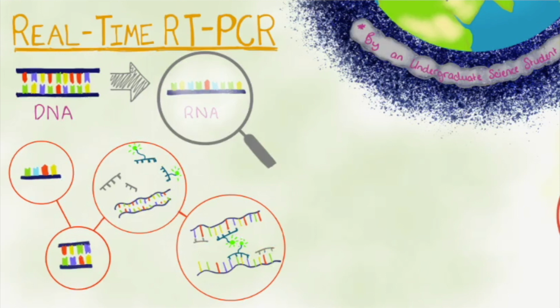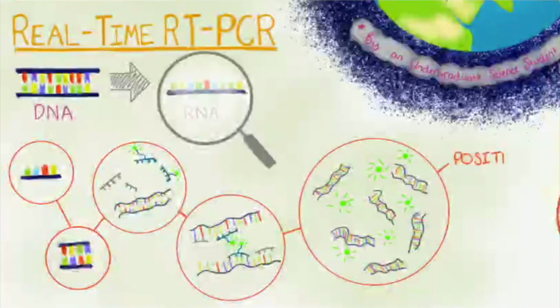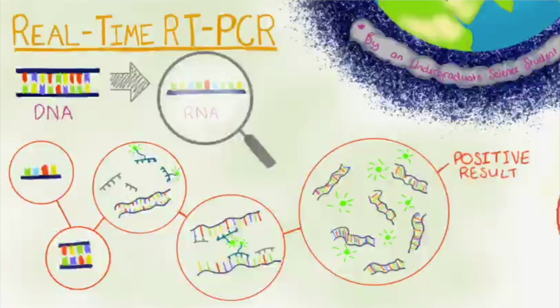If viral cDNA is present, it will be amplified with every cycle, and this action causes the probe to be broken down and to fluoresce. The fluorescence intensity is measured by a PCR machine, and if a sample begins to fluoresce sufficiently, that sample is positive for COVID-19 cDNA. Therefore, it contained COVID-19 RNA, and therefore it contained COVID-19.